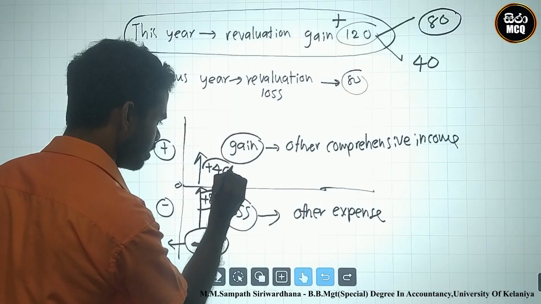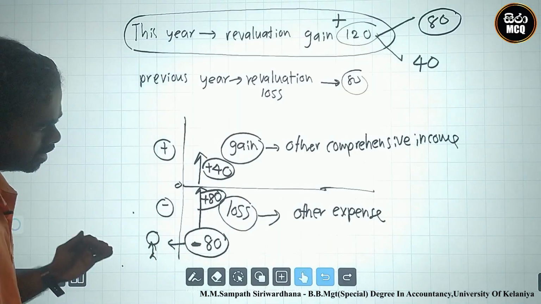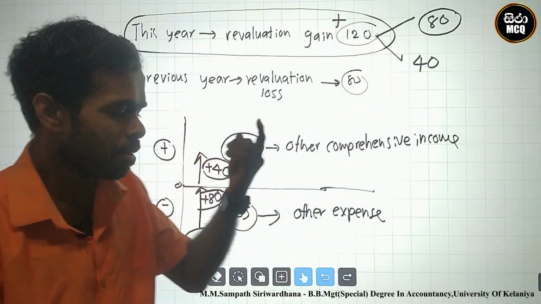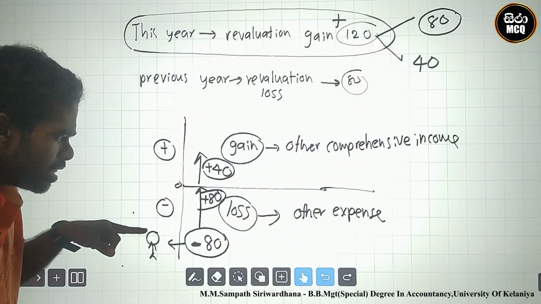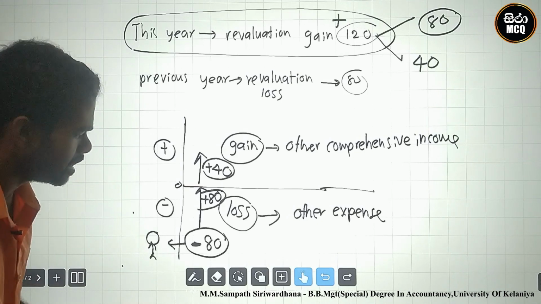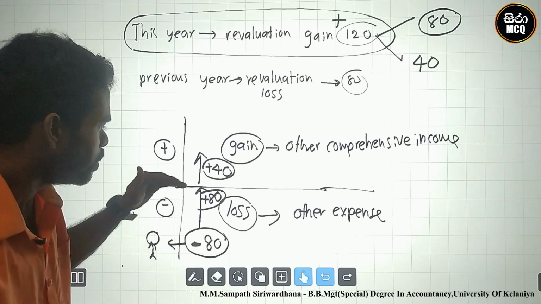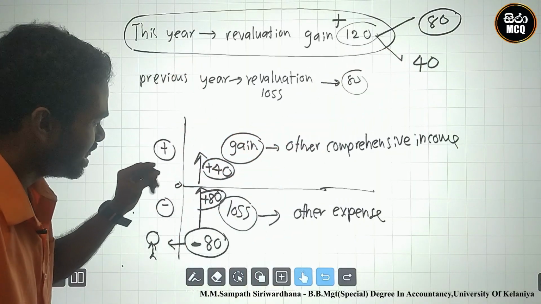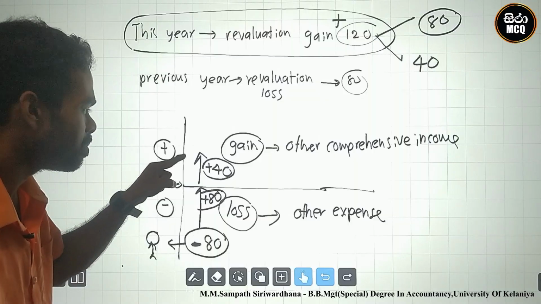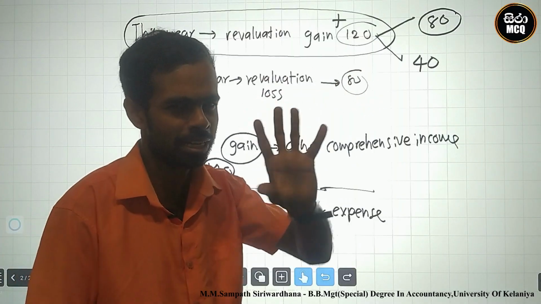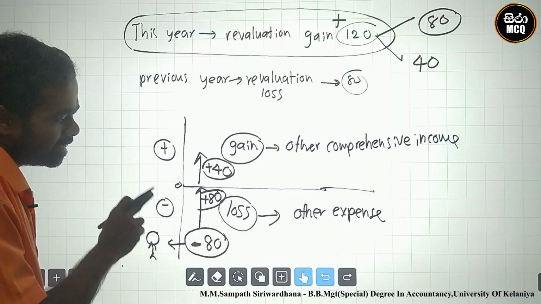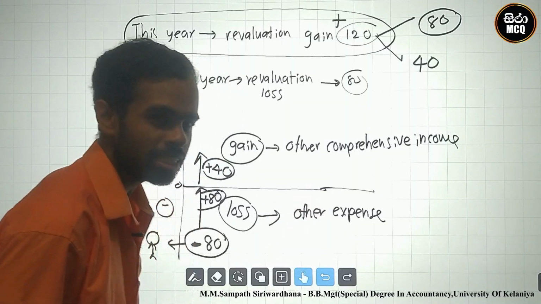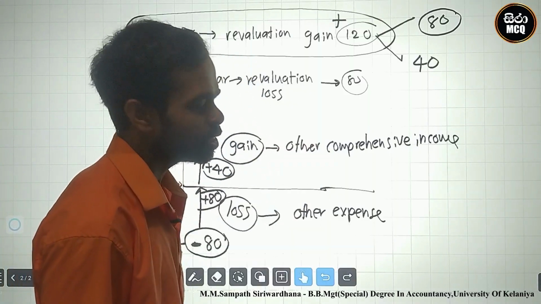120 is a gain area. You must go to the gain area, but the previous location is minus 80. Therefore, you must firstly go to the 0 area using this petrol 80. After that, you can go to the gain area 40. 40 must be remaining petrol. Okay. Let's see. These are the locations you must identify. 80 is other expense location. 40 is other comprehensive location.